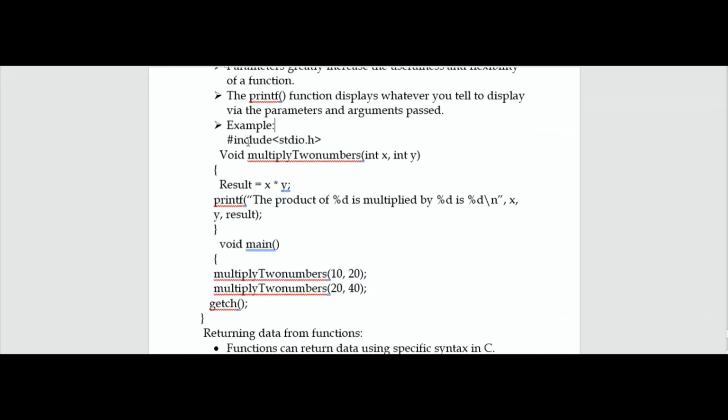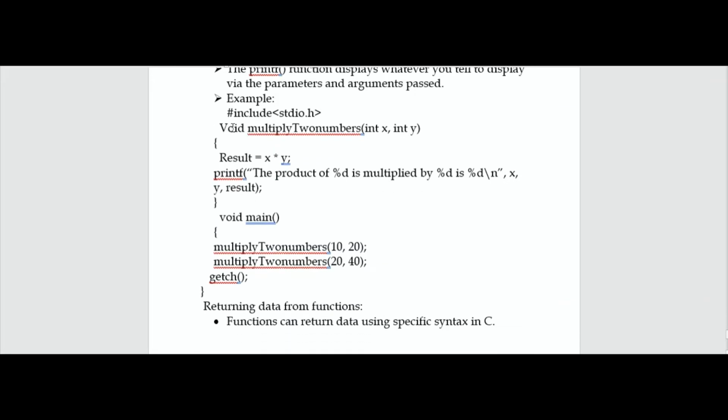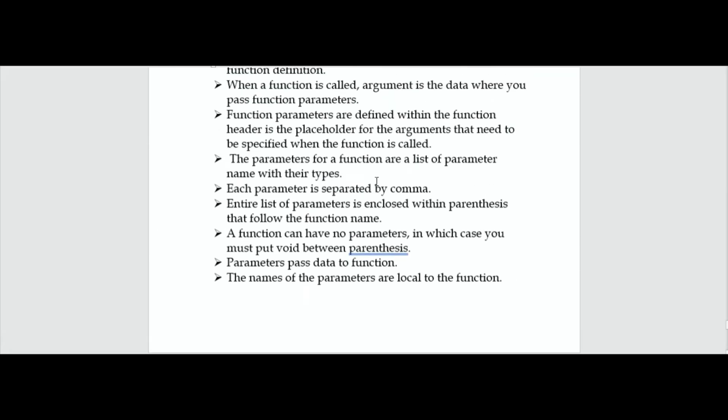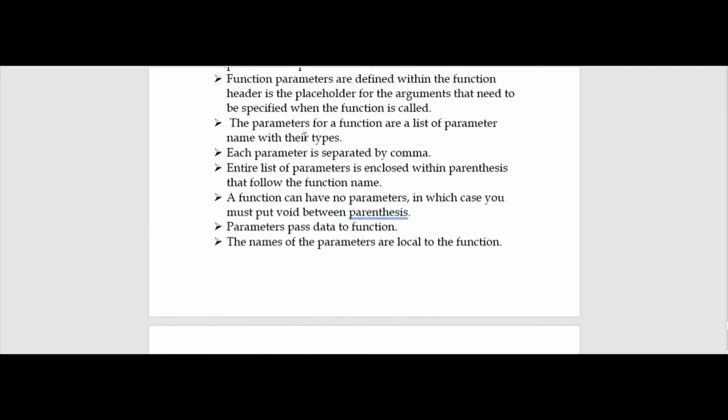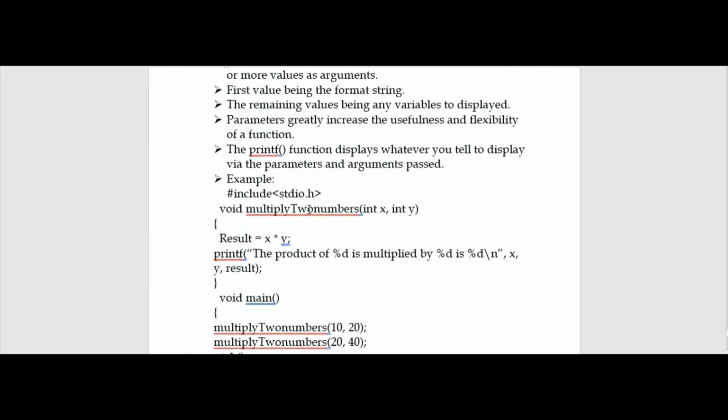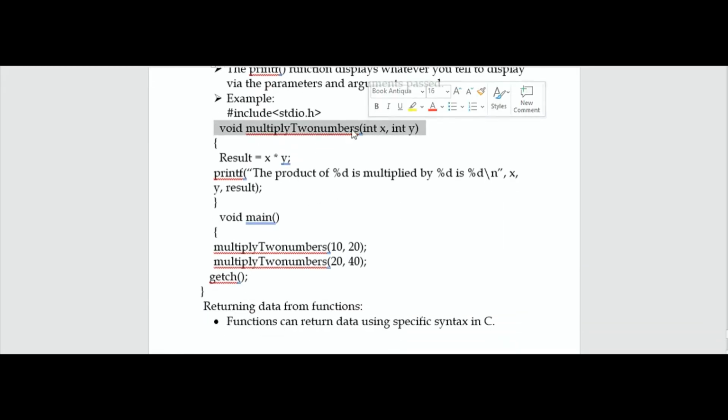So here's an example. #include <stdio.h>, void. If we are not interested in returning anything, then we need to initialize void, and then we multiply two numbers, int x, int y. Function parameters are defined within the function header as placeholders for the arguments that need to be specified. So the specific condition is going to be declared here. I hope I made myself very clear about this.